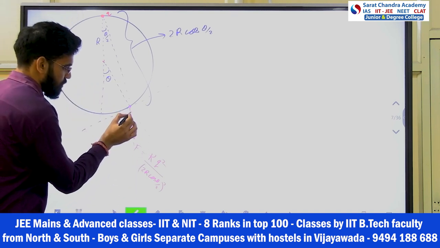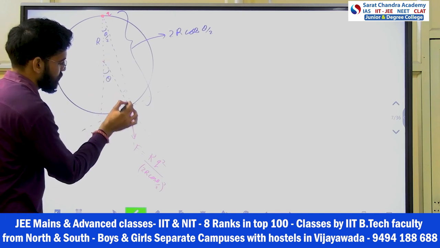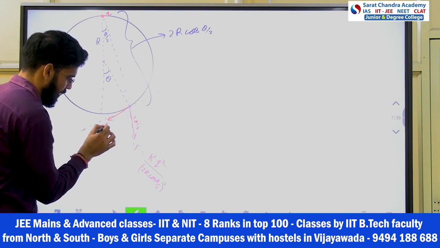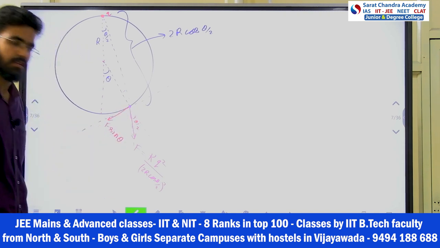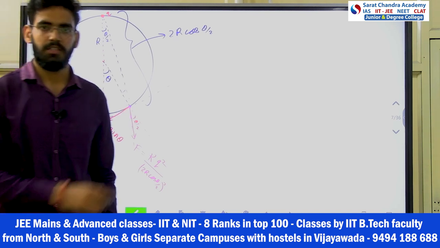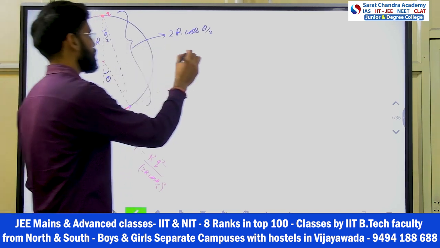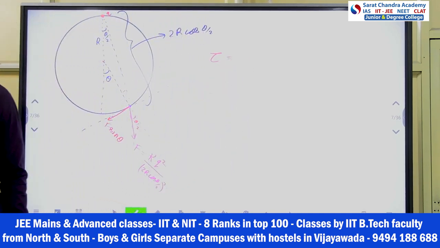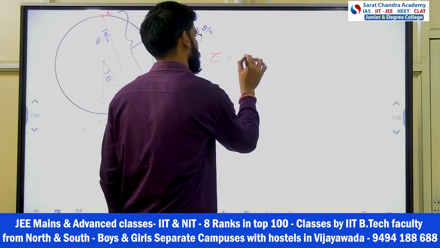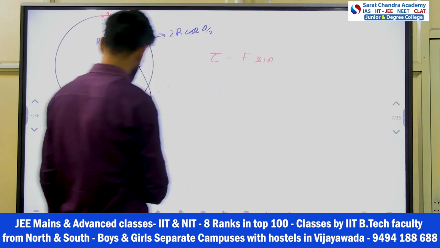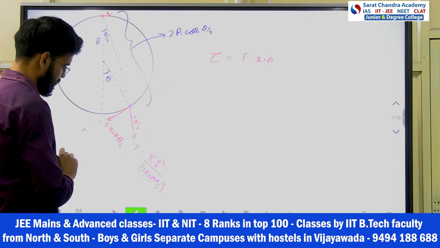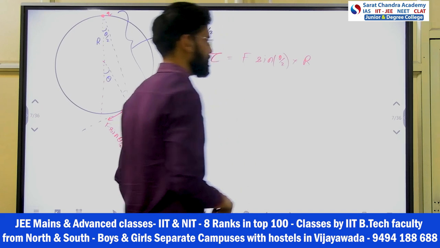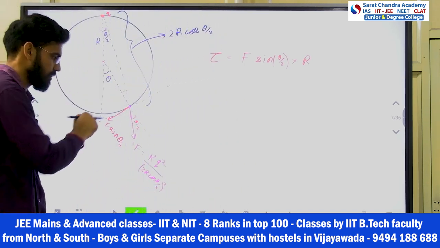So this is F, and this angle is theta by 2. So the tangential component is F sin theta by 2. Understood? Now how will you write down the torque?